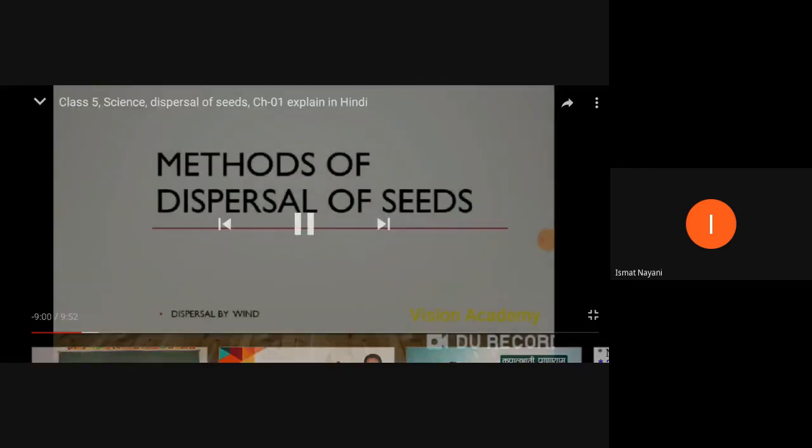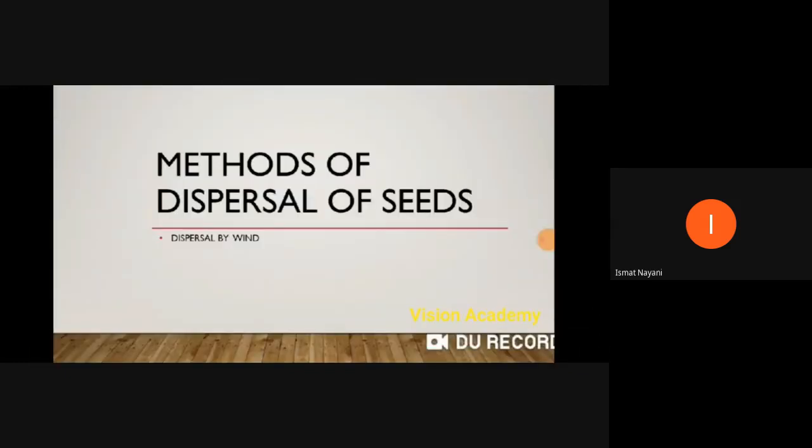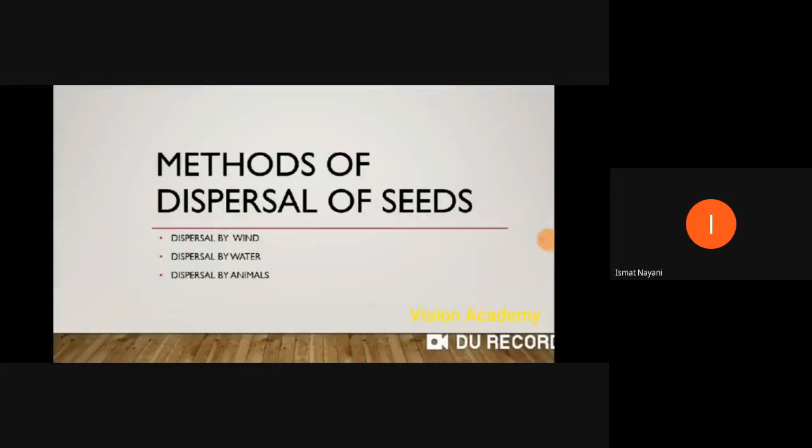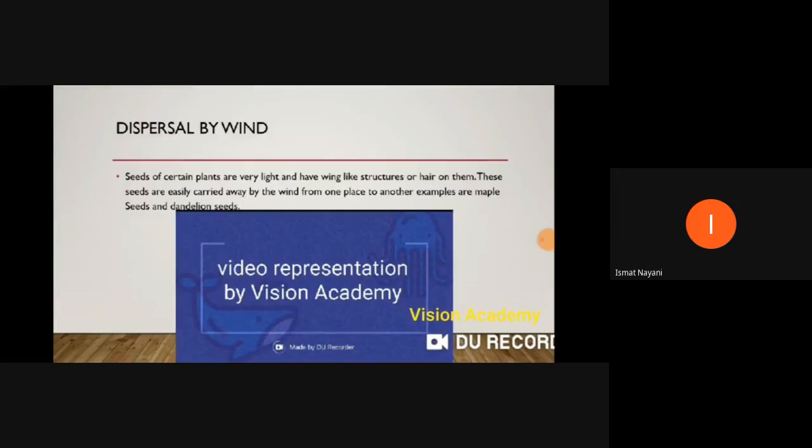Now here we are going to learn about different methods of seed dispersal. The very first method is dispersal by wind. Then the second one is dispersal by water, the third one is dispersal by animals, and the last one is dispersal by explosion. If anyone asks you how many methods of dispersal there are, you have to write all four names: dispersal by wind, dispersal by water, dispersal by animal, and dispersal by explosion.